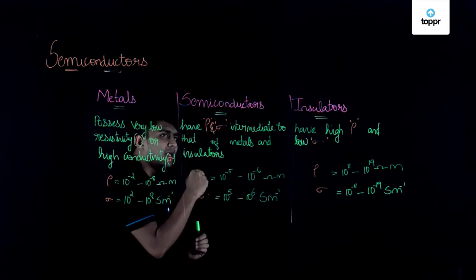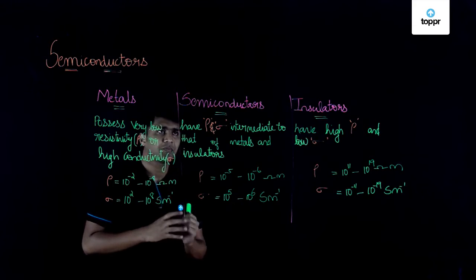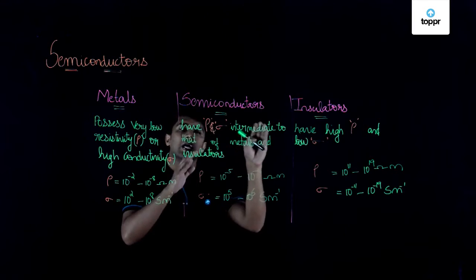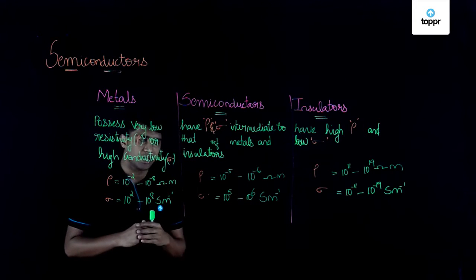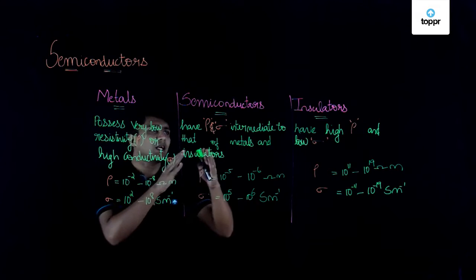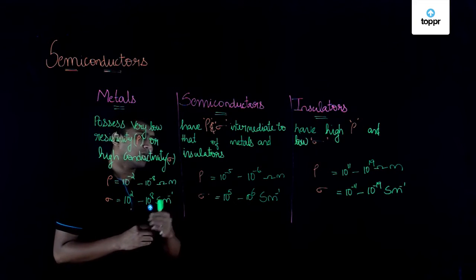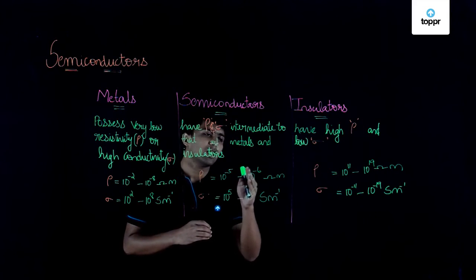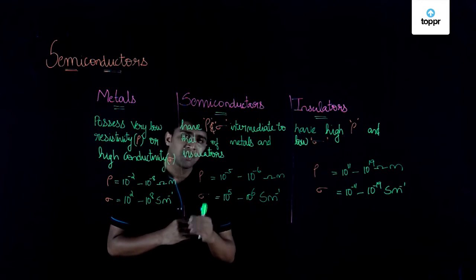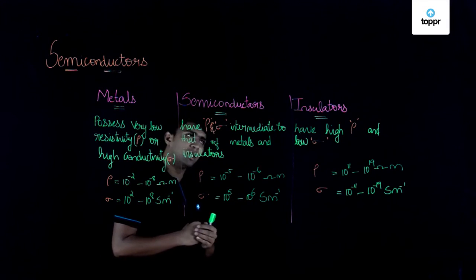Then when it comes to semiconductors, we are going to discuss only semiconductors, right? Semiconductors have resistivity and conductivity intermediate to that of metals and insulators. Looking at the range, it is easy to understand that these are intermediate values. The resistivity of semiconductors lies from 10 raised to minus 5 to 10 raised to minus 6 ohm meter, and conductivity lies from 10 raised to 5 to 10 raised to 6 Siemens per meter.